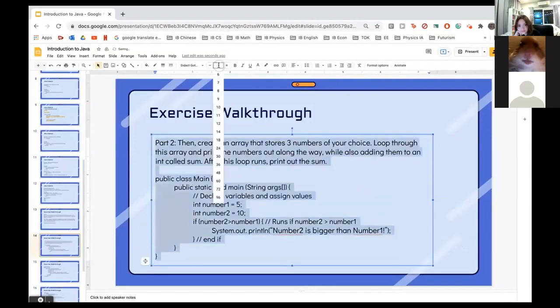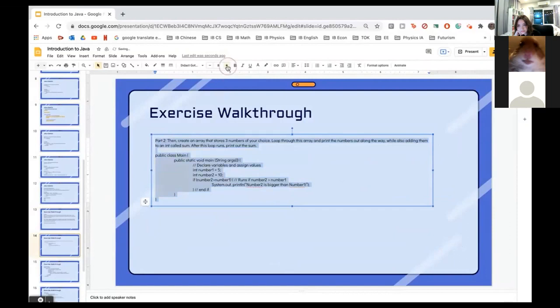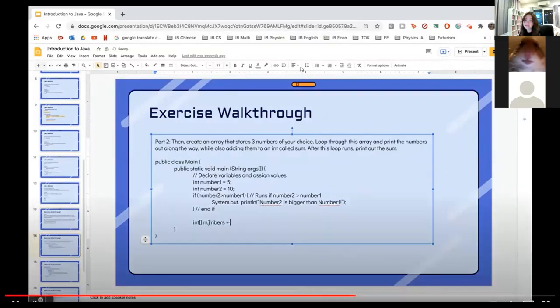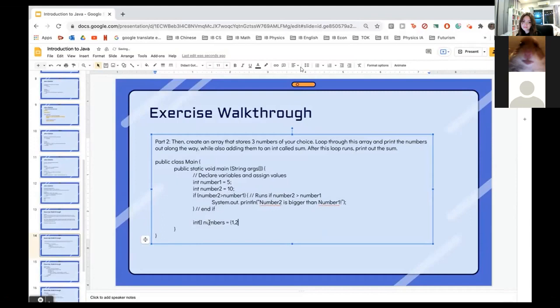Let's make this a little bit smaller, a little bit bigger, and now let's get on with the task. We're going to create it inside here. Create an array that stores 3 numbers of your choice. Since they said your choice, we can do int or double. I'm just going to stick with int. So int square brackets, and I'm going to name it numbers. 3 numbers, so I'll just do 1, 2, 3.